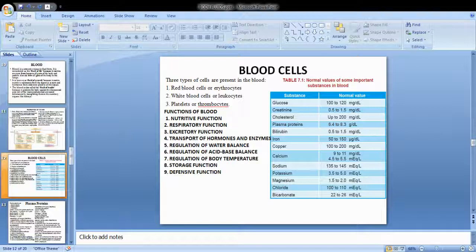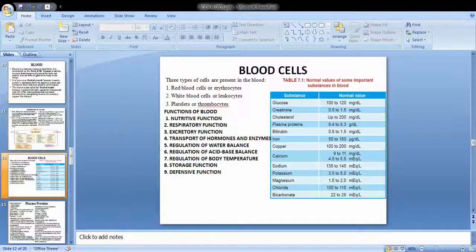Cholesterol is up to 200 milligram per deciliter. Above that, they are obese, or the lipid profile level of cholesterol, triglyceride. No, this is dangerous. Plasma protein should be 6.4 to 8.3 gram per deciliter. Bilirubin 0.5 to 1.5 milligram per deciliter. Bilirubin is metabolized and gets converted into urobilinogen and stercobilinogen, excreted in the urine and feces.